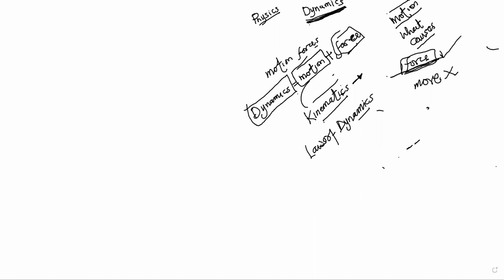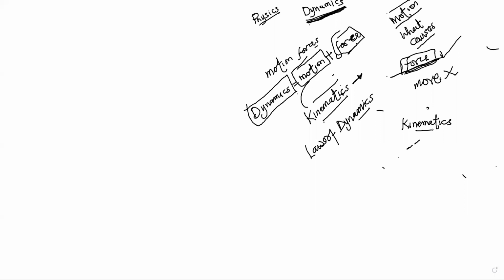Now, let's look at kinematics. We have done this under our normal linear motion and in motion under gravity, and in all of this, we didn't consider the force responsible for motion.